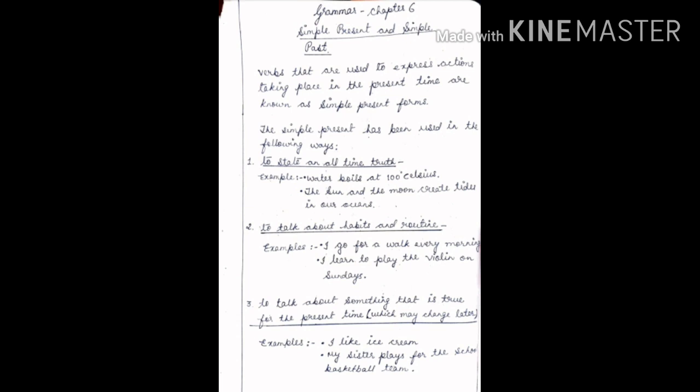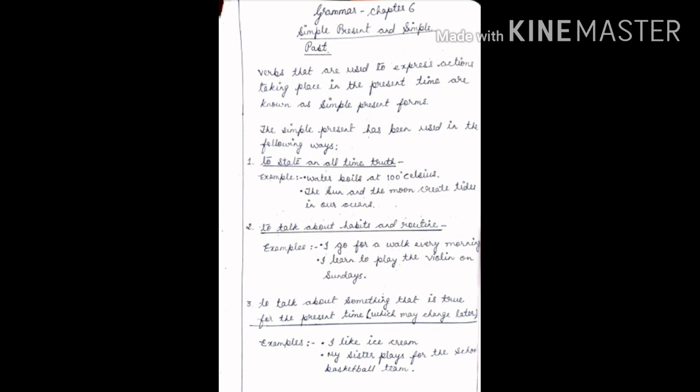Number 3 is to talk about something that is true for the present time. That means which may change later. It is true for the present time, but it may change later on. For example, I like ice cream. Later, I may not like ice cream. Okay, so my liking can change.